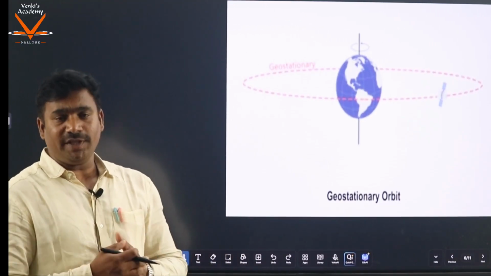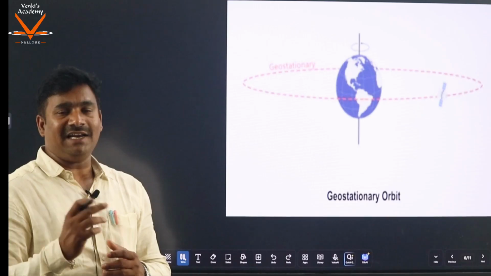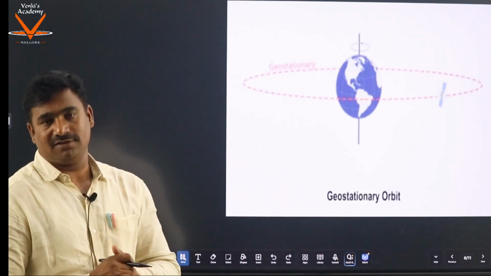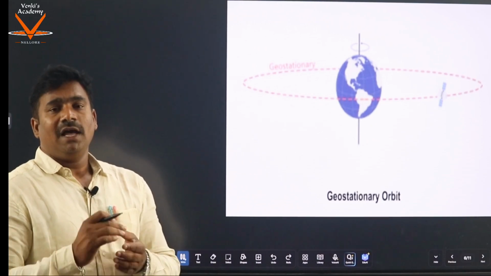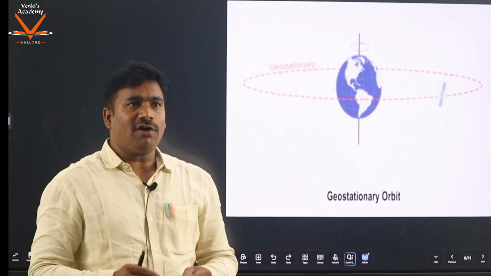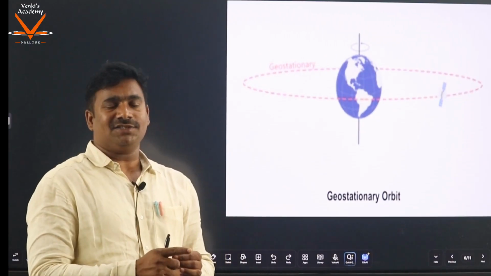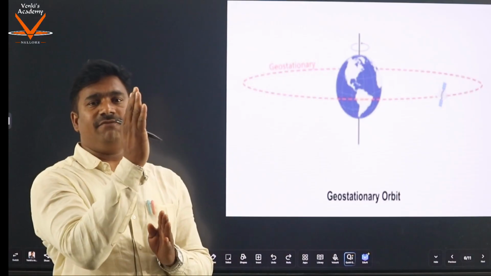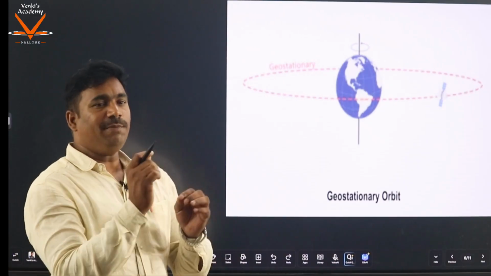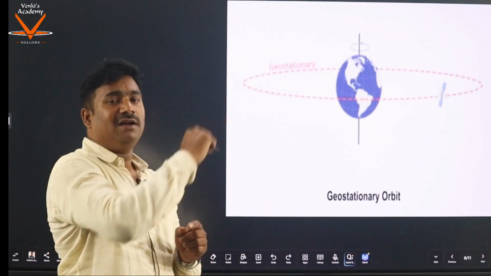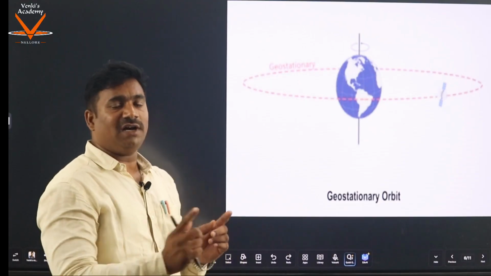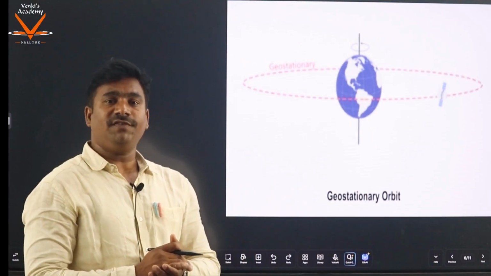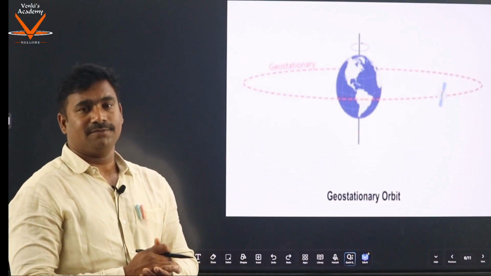So next comes here, you see this is geostationary orbit. That means the orbital period of the satellite is exactly the same as the rotational speed of the earth. If you see a satellite in the sky and it is constant at every point, that means the rotational speed of the satellite and the rotational speed of the earth are both the same. That is 23 hours, 56 minutes, 4 seconds.